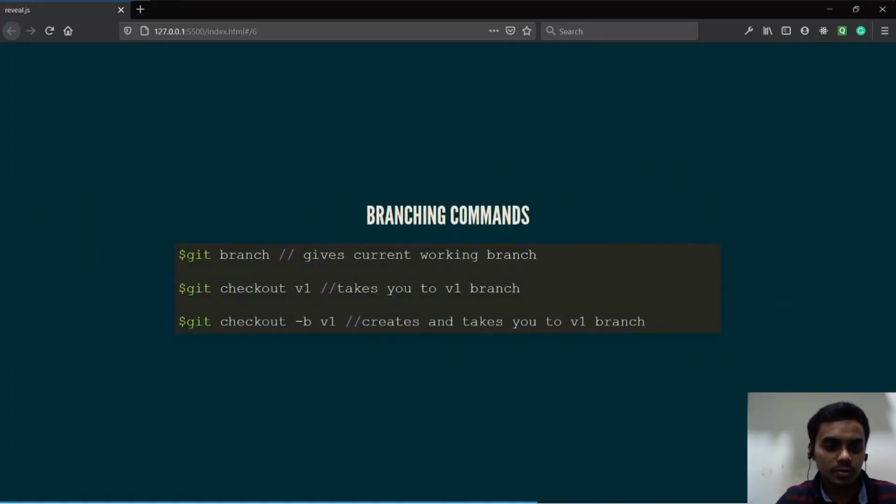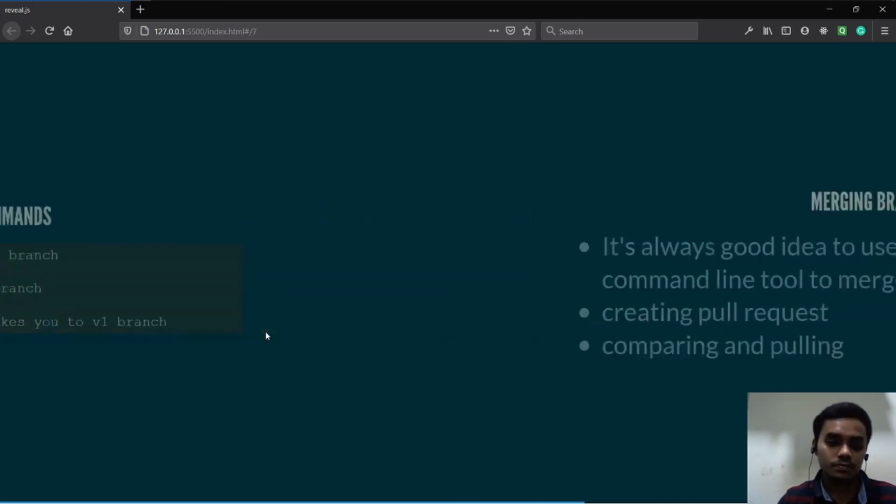So these are the branching commands. Git branch shows you what branch you are working on. Git checkout V1 takes you to the V1 branch, but V1 should already exist. And git checkout -b, even if V1 doesn't exist, just give this flag -b, it creates that branch and takes you there.